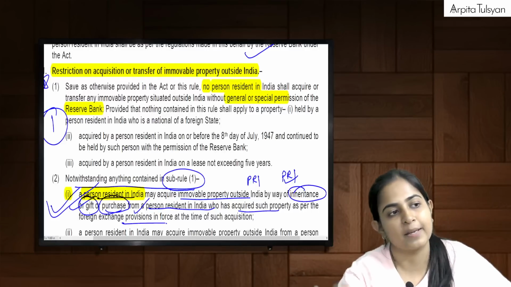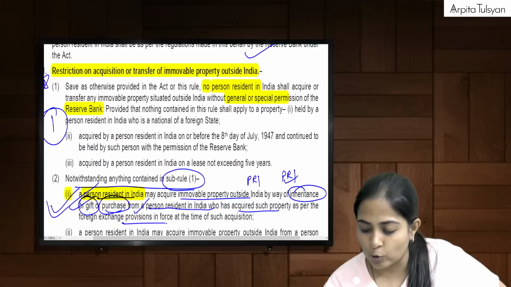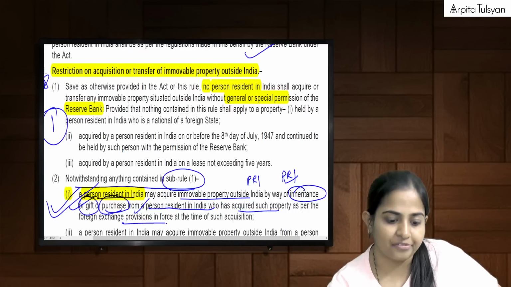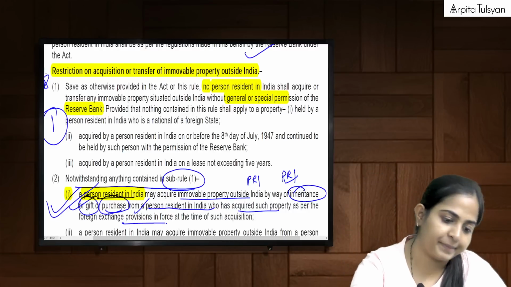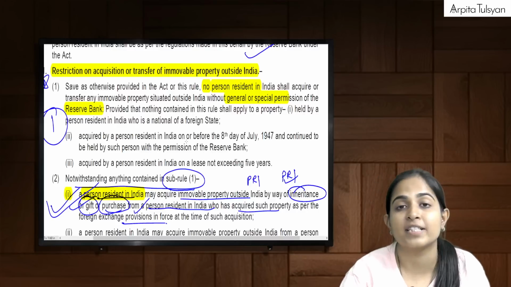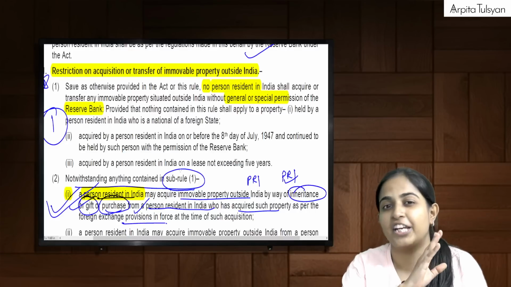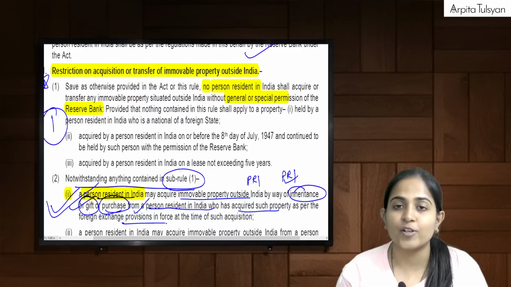Earlier, we used to have a separate regulation for this immovable property. Now it has been included in this overseas investment itself. Chalo. So this marks the end of your second part. Remember, our first part was ending near those definitions. And this is your second part.